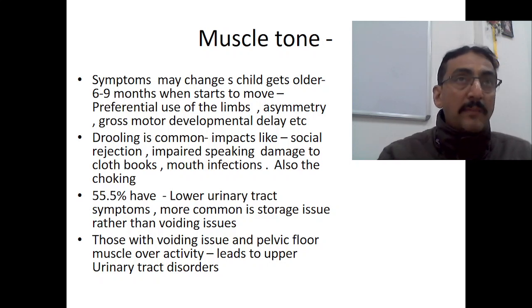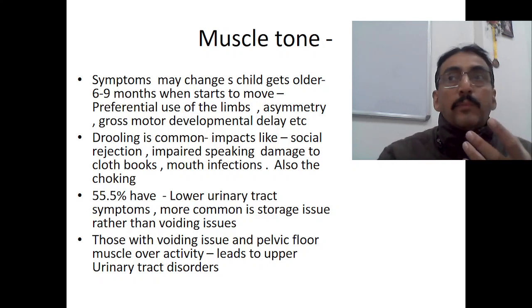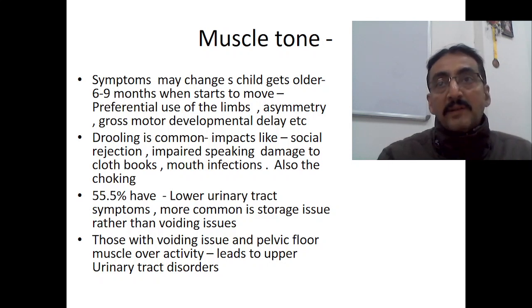Also, there is choking because of this drooling. Drooling suggests that the child is not able to maintain the tone of the facial muscles, and because of this the drooling is taking place.